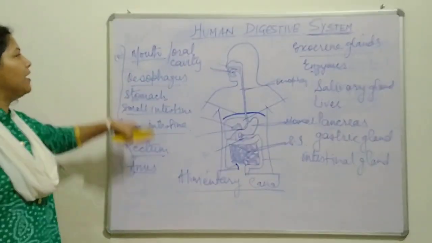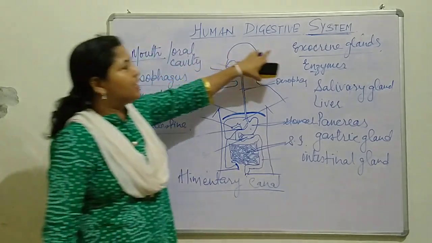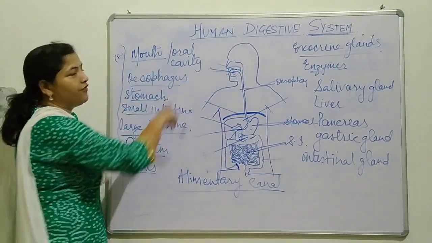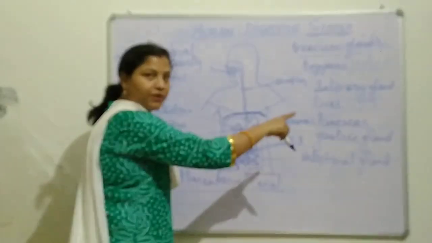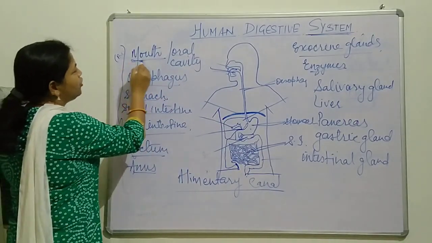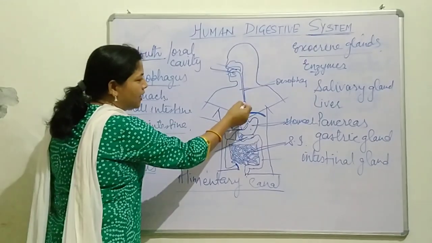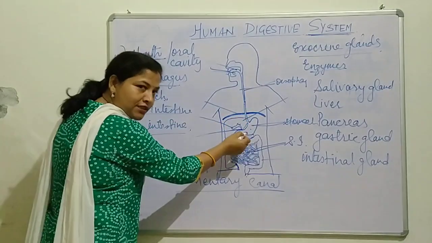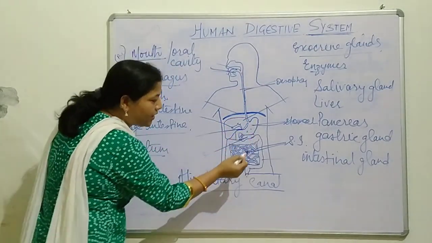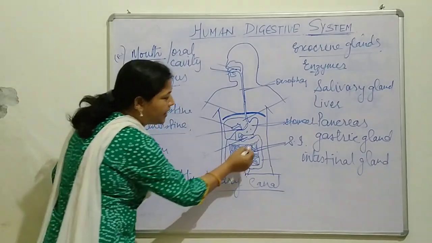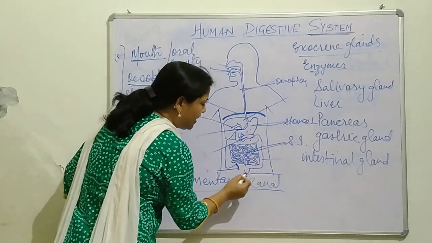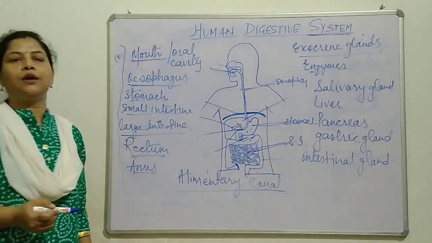So these are all the parts and the glands associated with the human digestive system. First of all, food goes to your oral cavity, then it moves towards the esophagus. From the esophagus it goes to your stomach. From the stomach it goes to the small intestine, then the large intestine, then rectum and anus, and then it is excreted out.